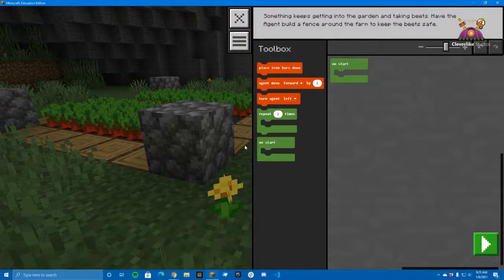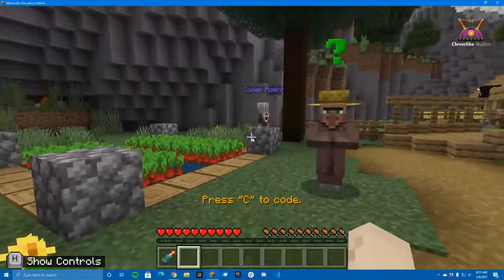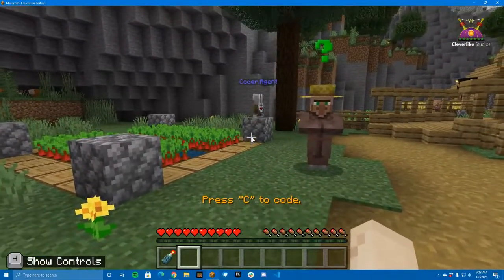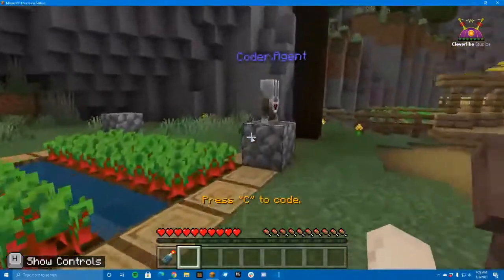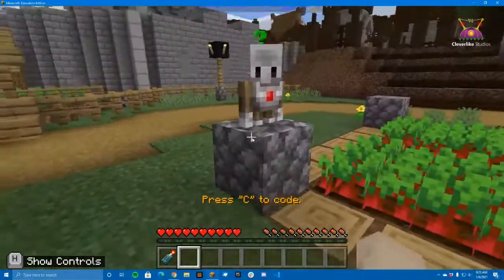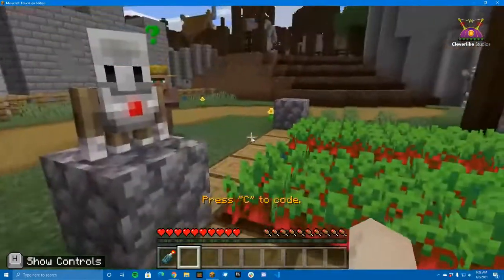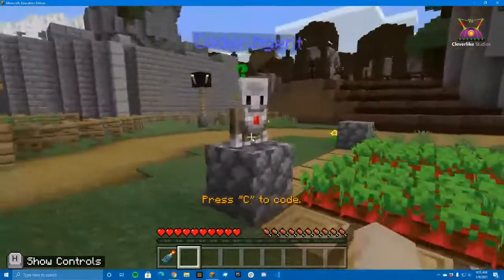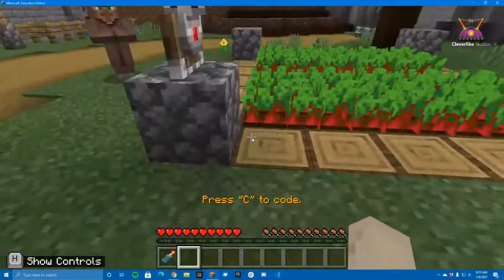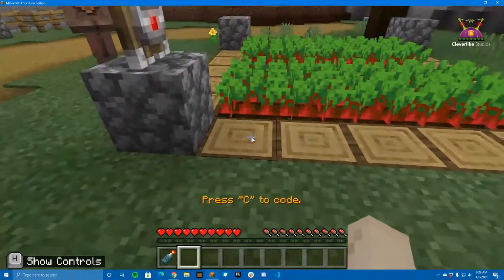If you noticed, our coder agent appears on top of this cobblestone block here. So it looks like we are going to, again, make our plan. Now the agent is already facing in this direction. Do you want to go that way? Okay, I was going to go that way, but I think you want to go this way. So let's do it your way. Both work.